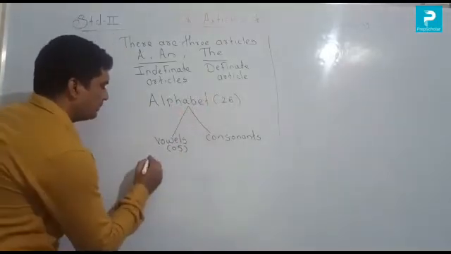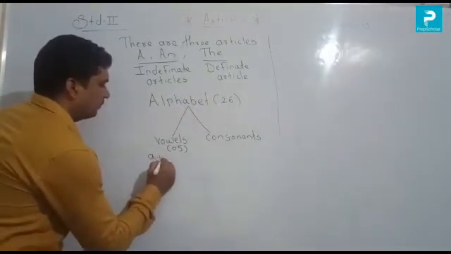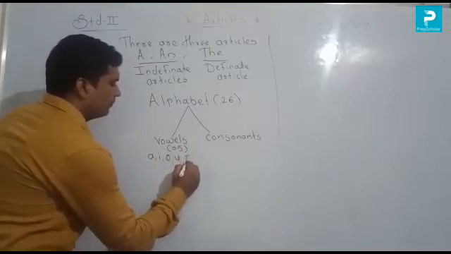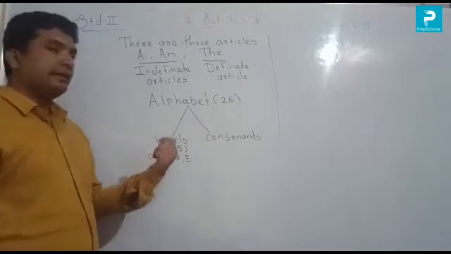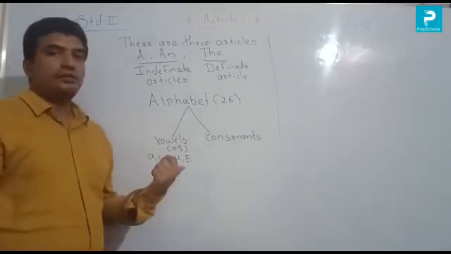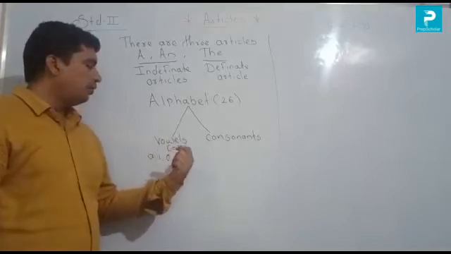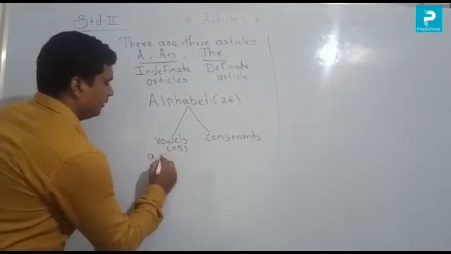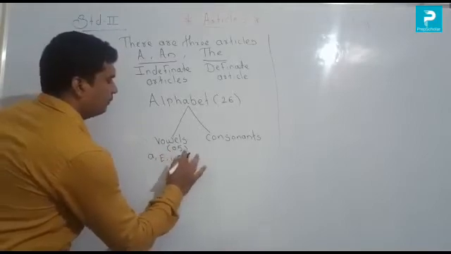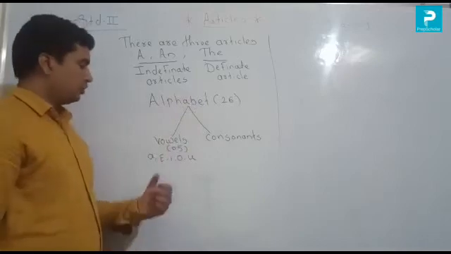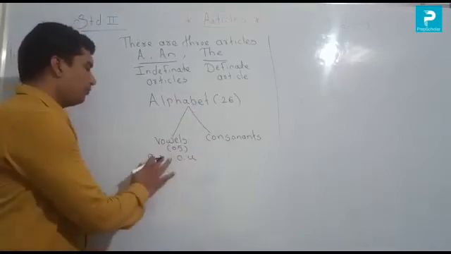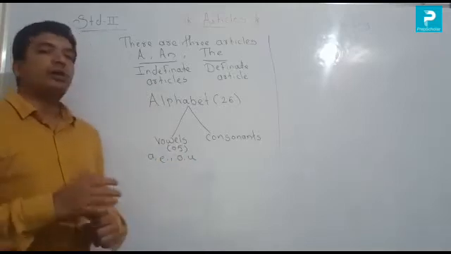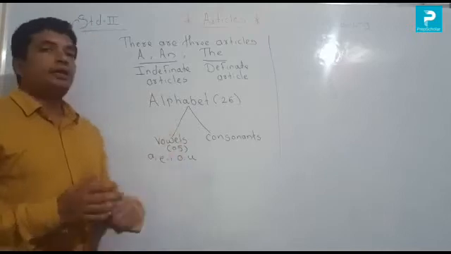So which ones are the vowels? A, I, O, U, E. You can write like that. Yeah, A, E, I, O, U like that. So it is correct here. Both are right. So A, E, I, O, U. You can write in small letters also. So A, E, I, O, U. There are a total of 5 vowels in the English language.